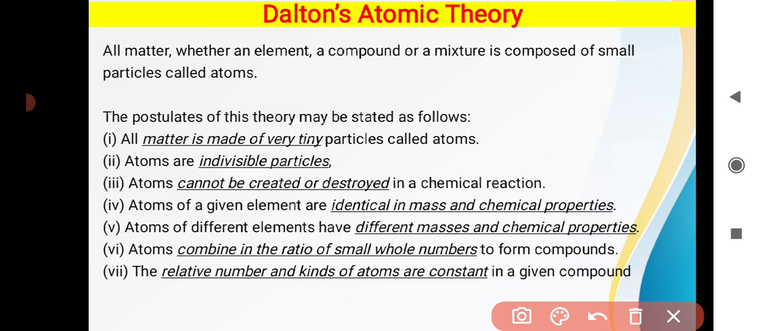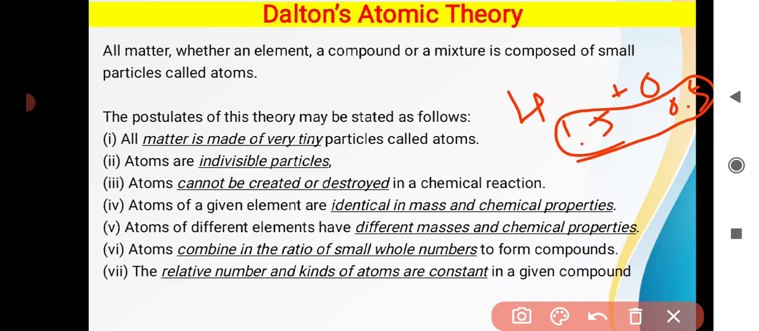Earlier you have seen that hydrogen is combining in two, and oxygen may combine with one or two atoms. So these are whole numbers. We have not seen something like H1.5 plus O0.5, right? So this is not a whole number, and this is what he wants to say, that when any atom combines with other atoms, they will combine in whole numbers.